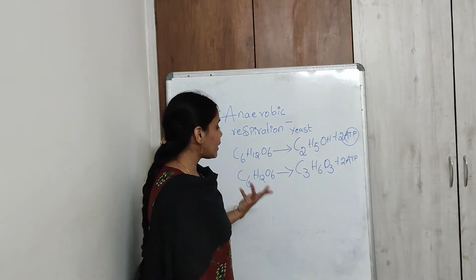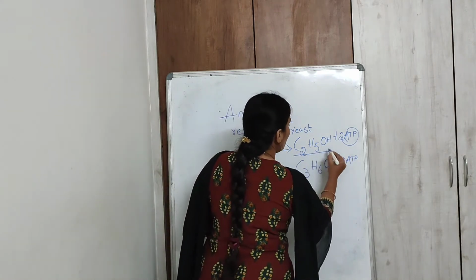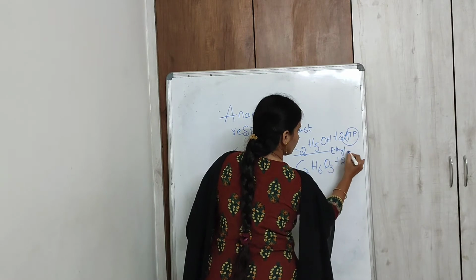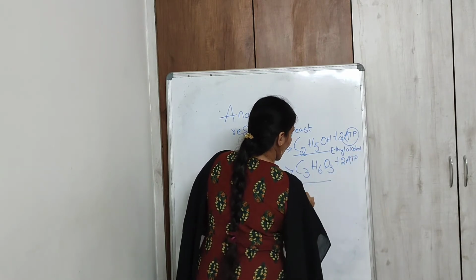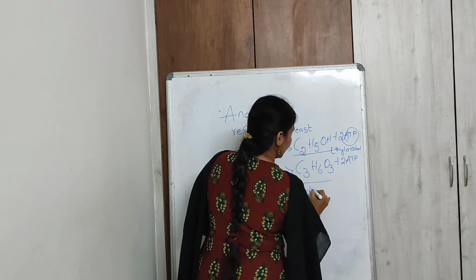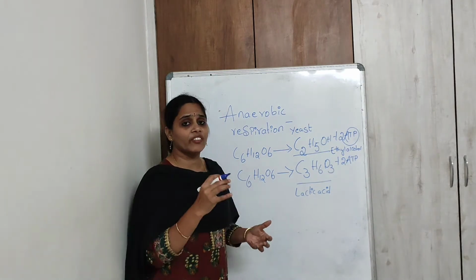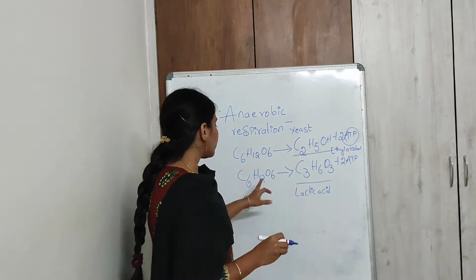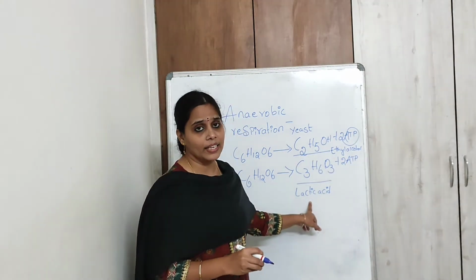Incomplete breakdown of glucose takes place. This is known as ethyl alcohol, and this is known as lactic acid. Inside our muscles also, if sufficient amount of oxygen is not present, the glucose will break down and give rise to lactic acid.